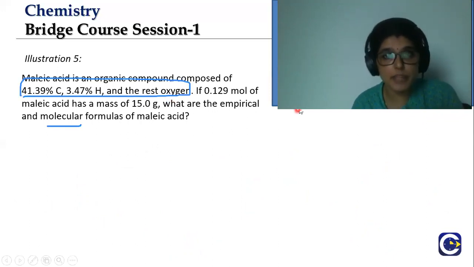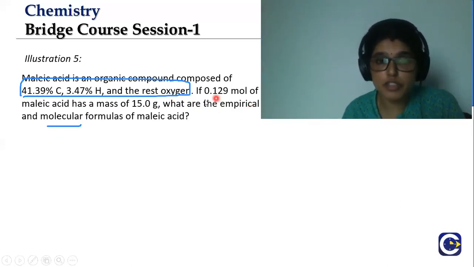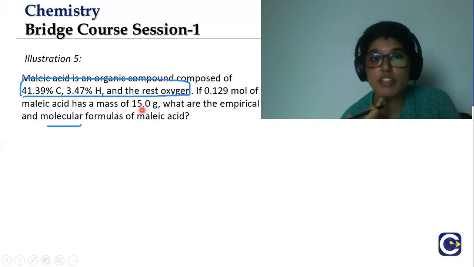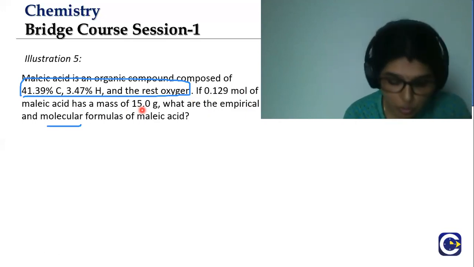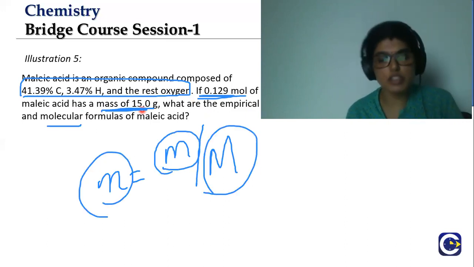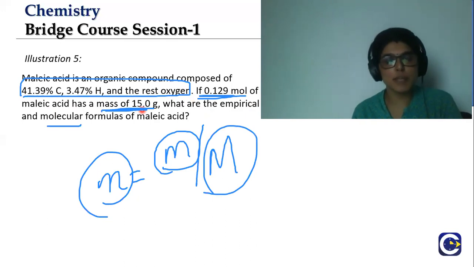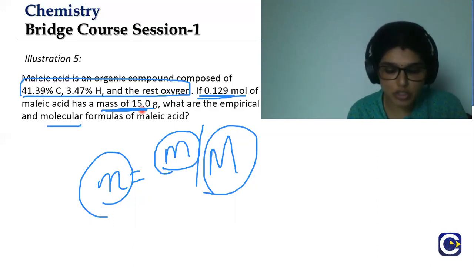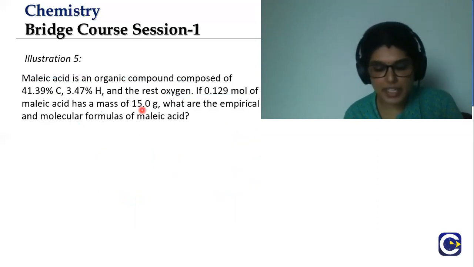We looked at the example here, and then they asked you to find out the empirical and molecular formula. But if you see here, they haven't given you the molecular mass. In this question, the molecular mass is not given. They have given moles and mass. So we know that number of moles equals mass over molecular mass, isn't it? The moles and mass are given, that is, small m is given and n is given. We have to find out the molar mass. Molar mass is the mass present in 1 mole of the substance, right? So using this formula, you'll be able to find out the molar mass and then calculate the empirical and molecular formula. We will look at the answer for this in the next session.